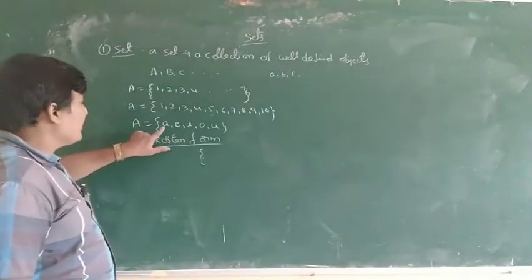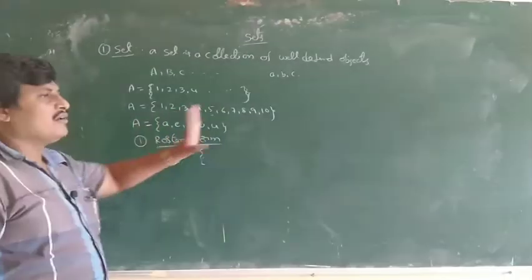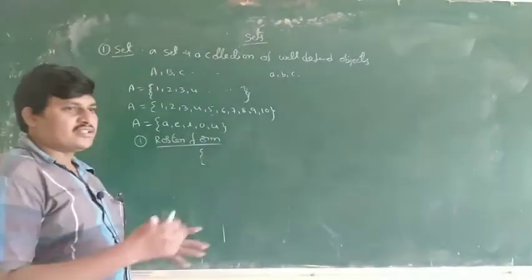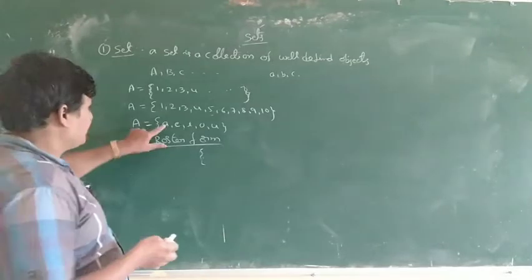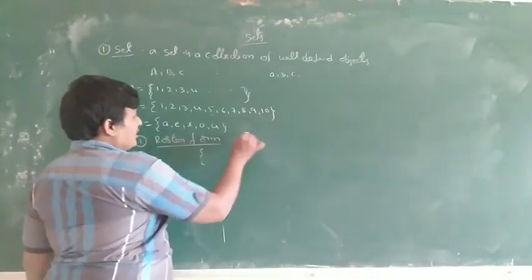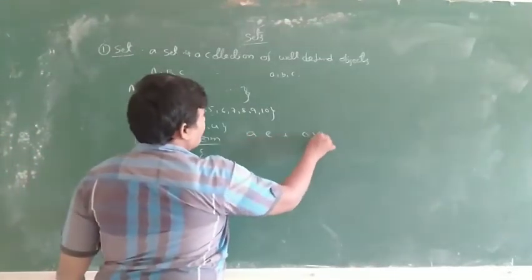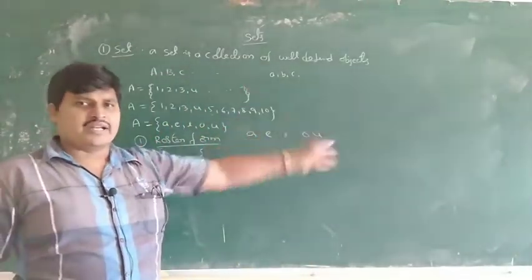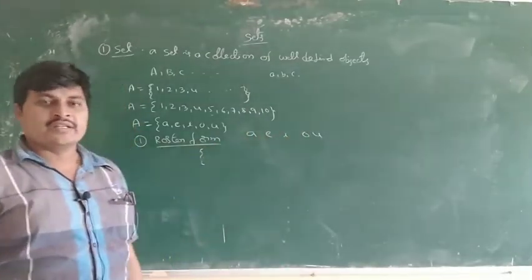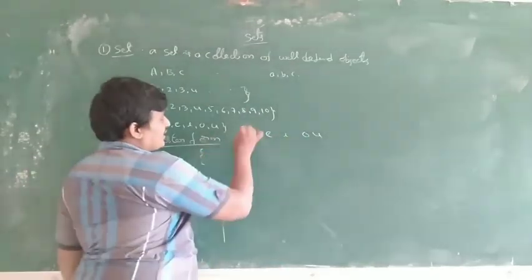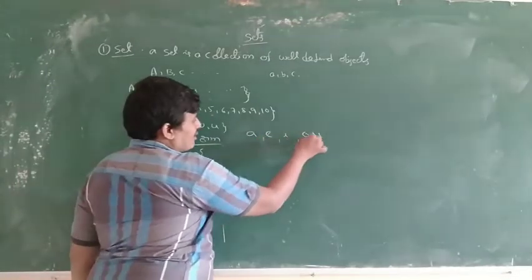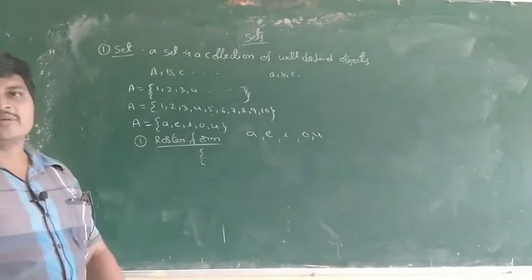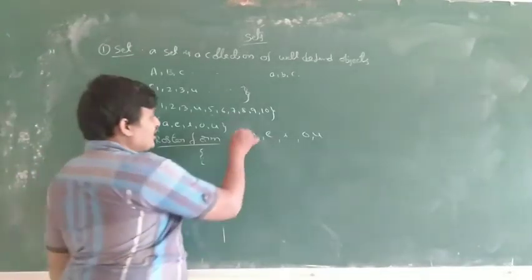For example, vowels in the English alphabet. First collect those letters: A, E, I, O, U. First collect all the objects, numbers, letters or anything. Then we can write them separated by commas, each object separated by commas, and using braces.